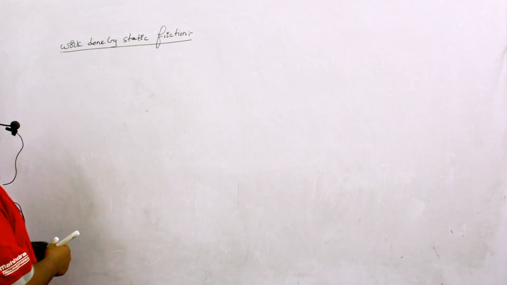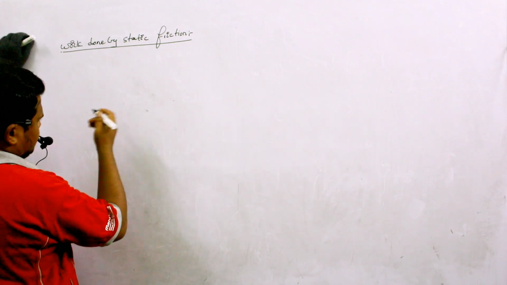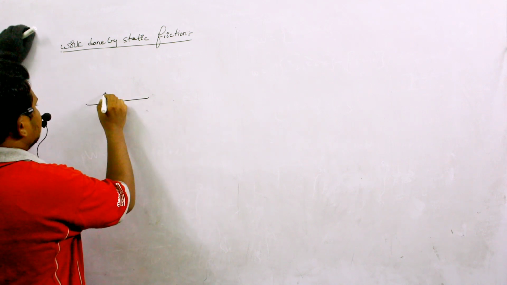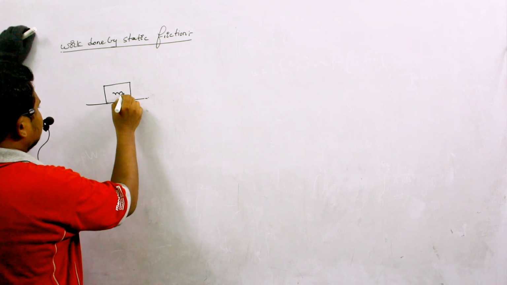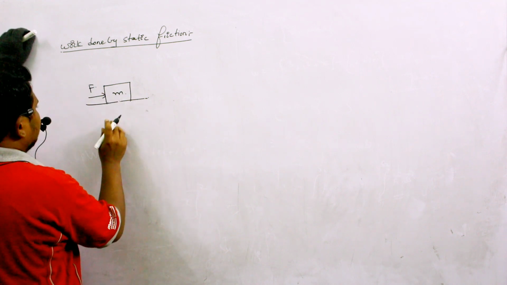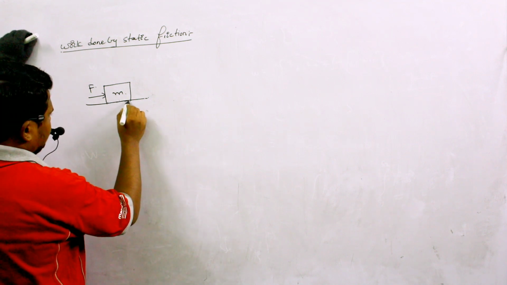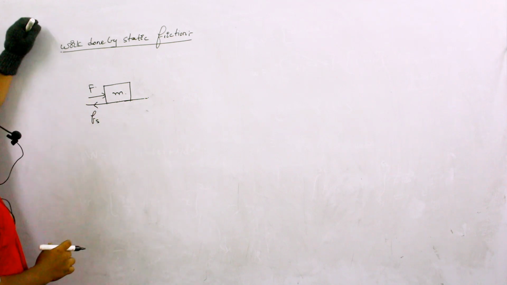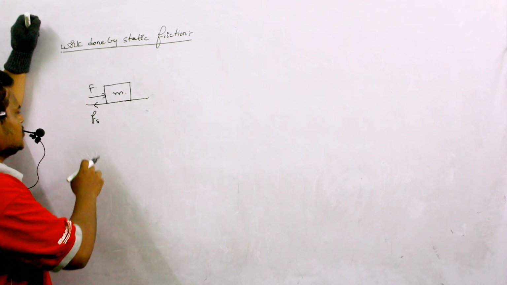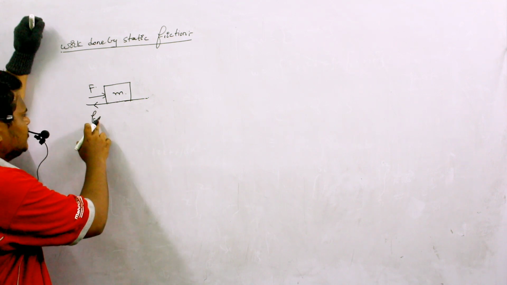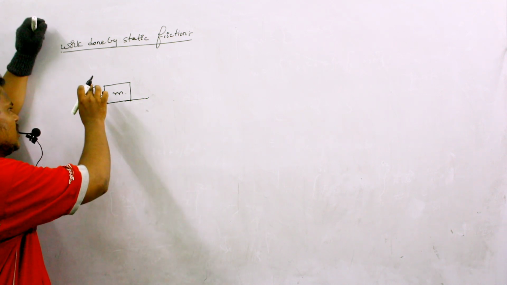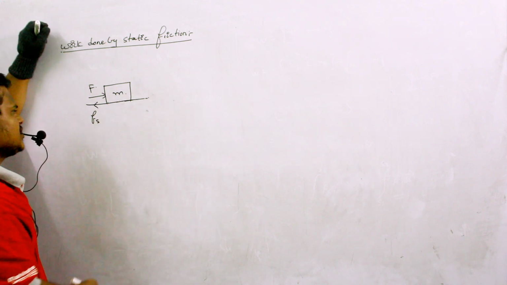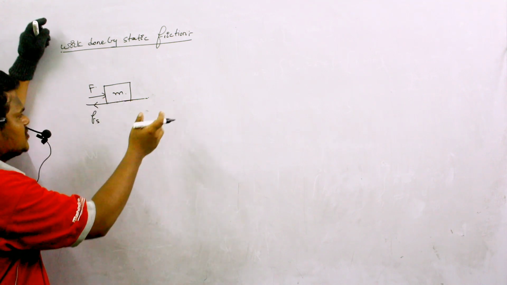Now, work done by static friction. Let us take some example of this one and try to understand the meaning of it. For example, this is a body of mass m and we are applying force in this direction, and the body is not moving here. If the body is not moving, it means that an equal and opposite static friction has developed in the opposite direction. So what is the work done by static friction in this condition? I can say that work done by the external force is also 0. Similarly, work done by static friction is also 0 in this condition because the body is not moving.